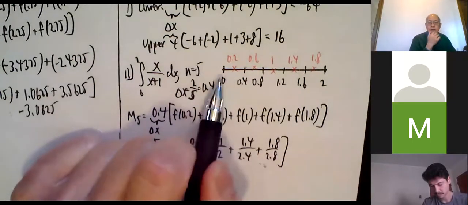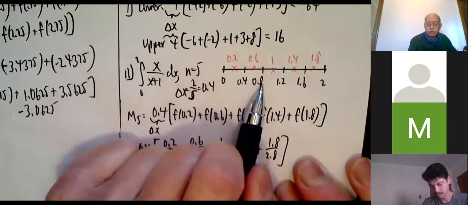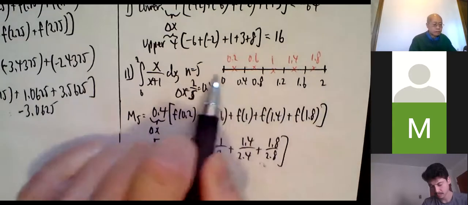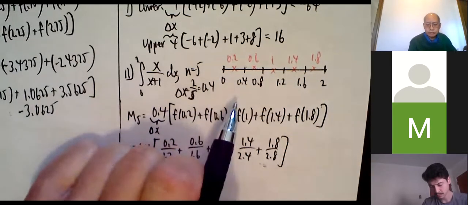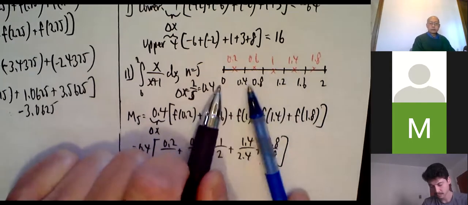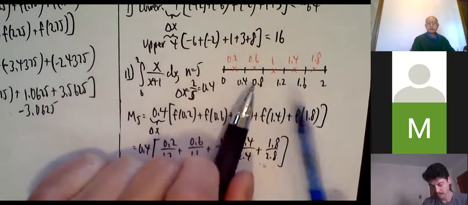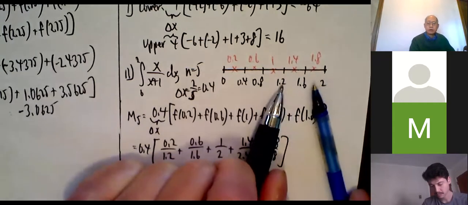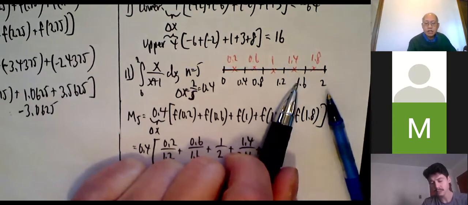So we go from 0 to 2: 0.4, 0.8, 1.2, 1.6, 2. Perfect, 5 subintervals. The subintervals are 0 to 0.4, 0.4 to 0.8, 0.8 to 1.2, 1.2 to 1.6, 1.6 to 2. That's 5 subintervals.